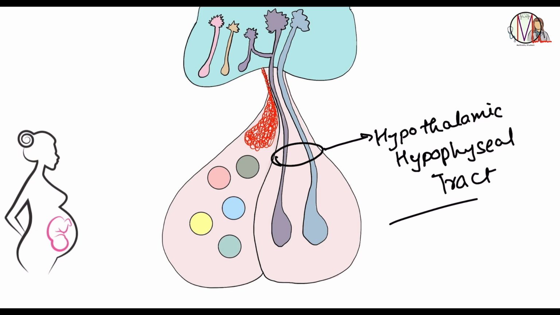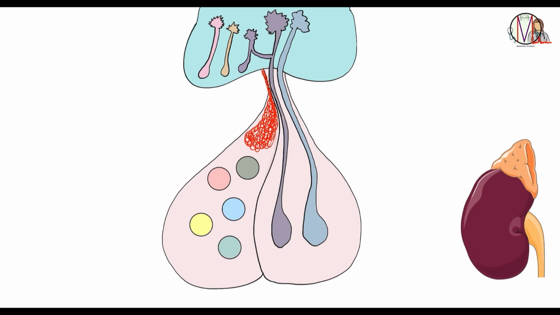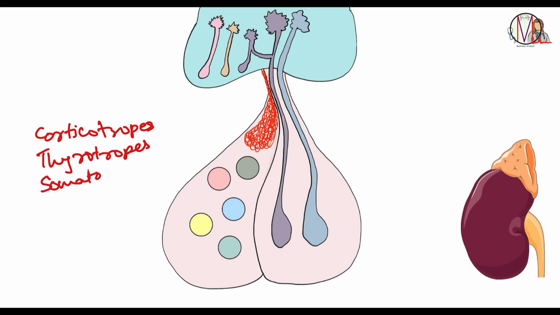Now let's move forward and talk about the anterior pituitary hormones. Unlike the posterior pituitary, the anterior pituitary has its own cells to produce hormones. These cells are corticotropes, thyrotropes, somatotropes, lactotropes, and gonadotropes.